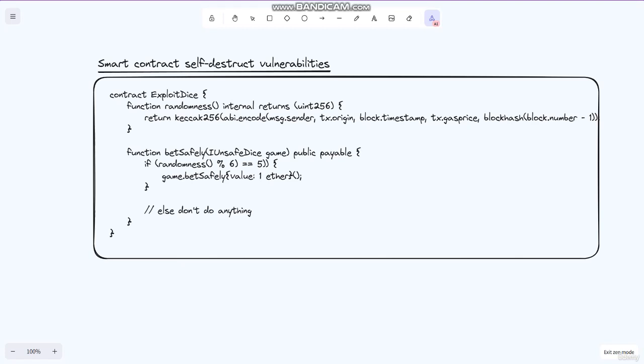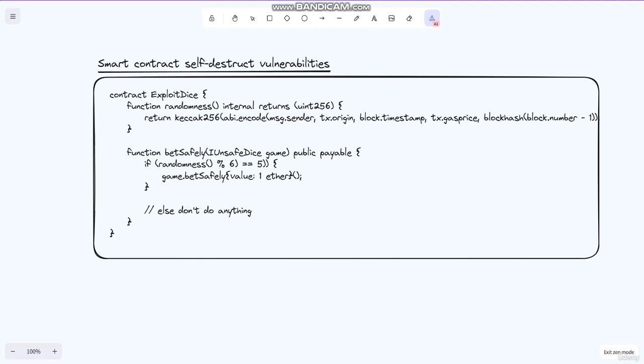The self-destruct function in Solidity allows the attacker to send the remaining ether in the contract to any address. In this case, the attacker can use self-destruct to send the remaining ether to their own address.